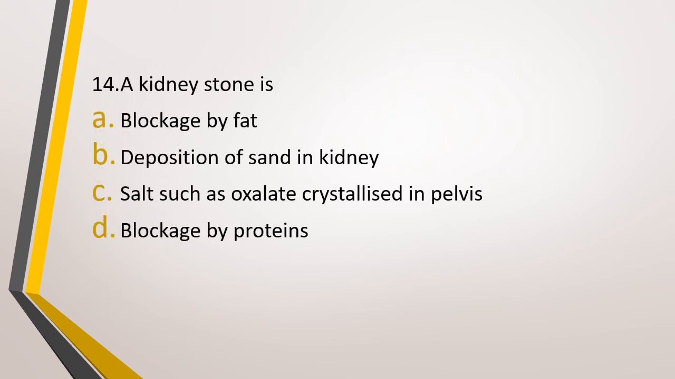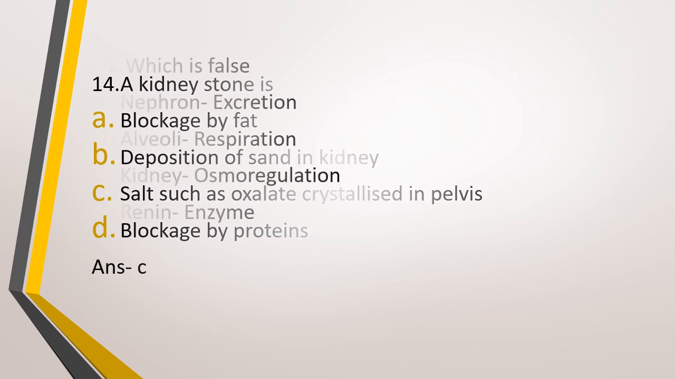Question number 14. A kidney stone is option A, blockage by fat, option B, deposition of sand in kidney, option C, it is a salt such as oxalate crystallized in pelvis, or option D, blockage by proteins. Kidney stone is. The correct answer is option C, it is a salt such as oxalate crystallized in pelvis.